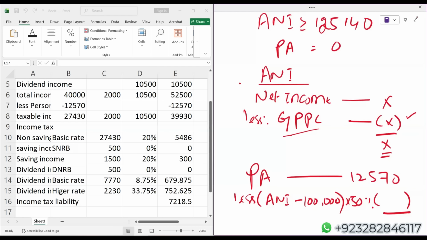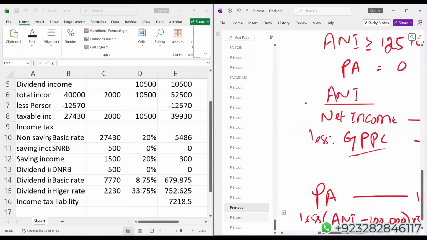It's not a deductible expense. When they mix the concept, then they make mistakes. Otherwise, if you are not mixing the concept, you will never make a mistake.